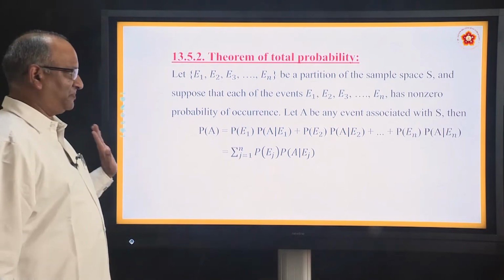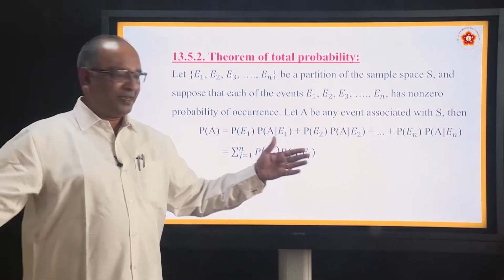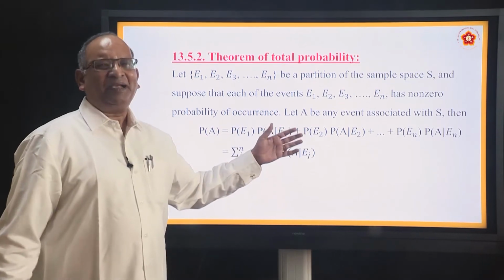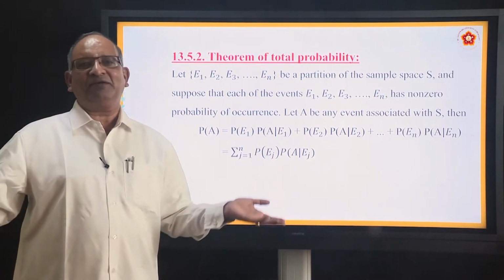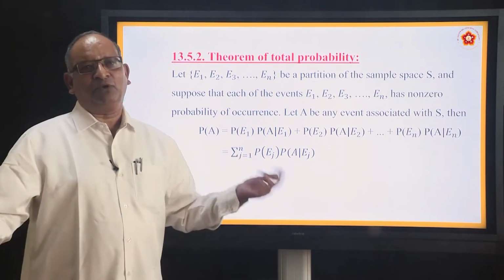So that's what he explains. He has taken many because partitions can be many. It need not be just two. But in practical life, we will not have so many partitions, maybe 2, maybe 3, maximum 4, not more than that.